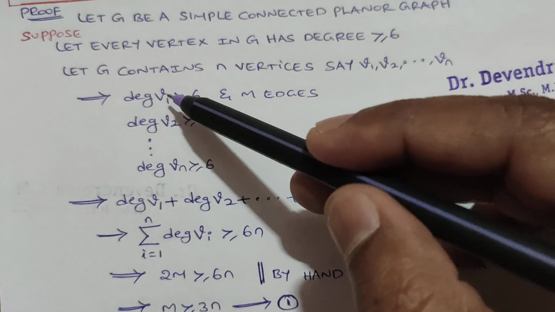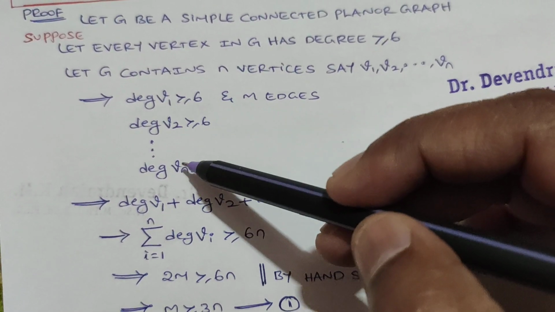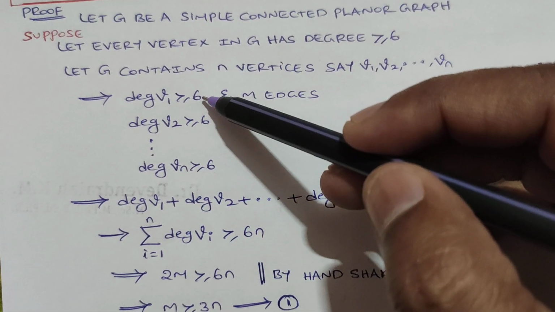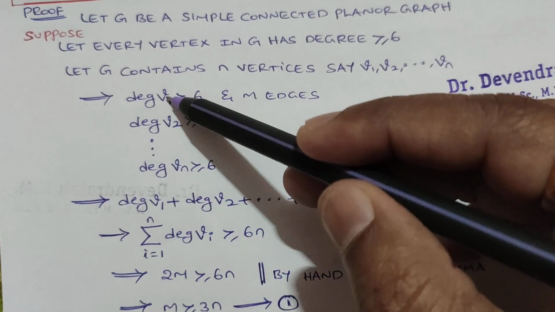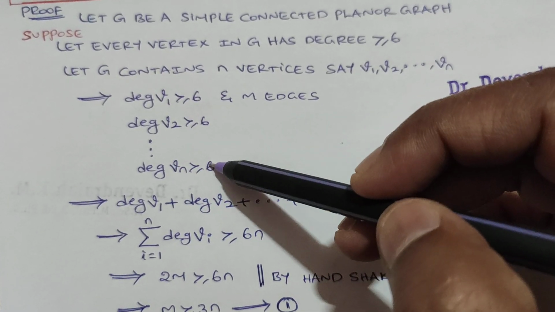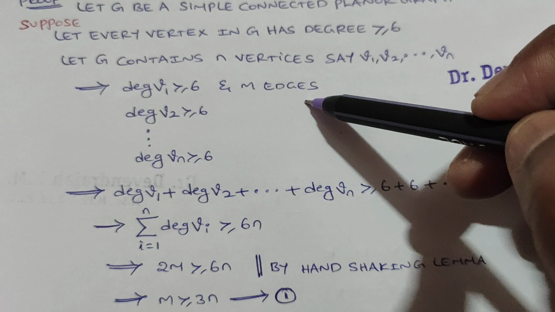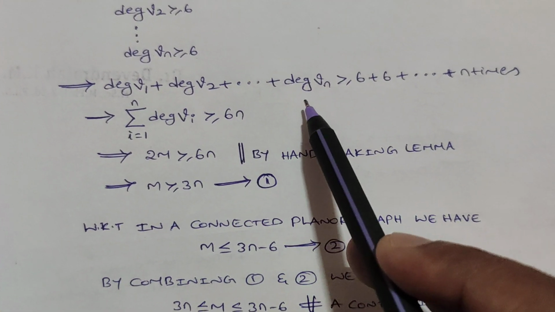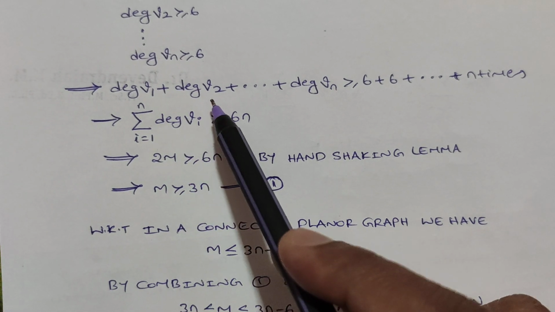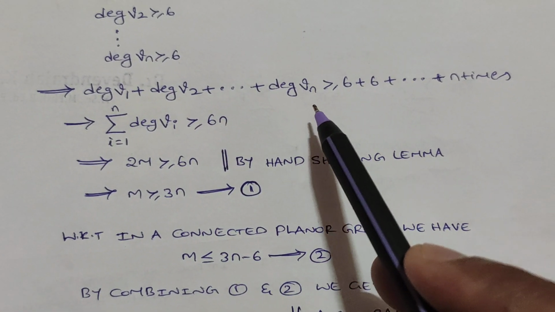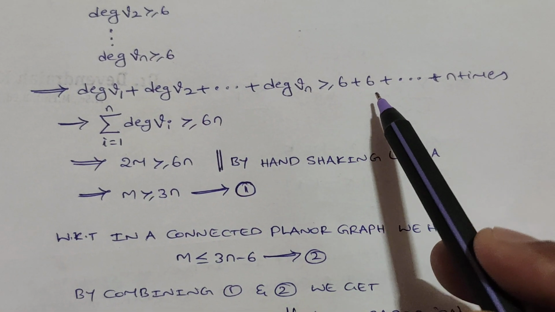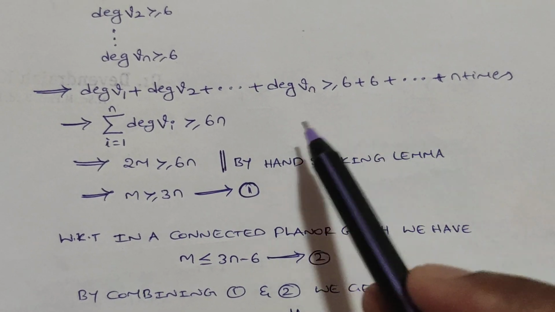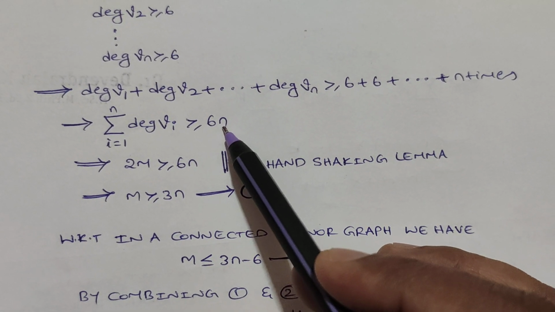We are considering all the vertices V1 to Vn, each with degree greater than or equal to 6, and G has m edges. When we add all the degrees, the degree of V1 plus the degree of V2 up to the degree of Vn will be greater than or equal to 6 added n times, that is 6n.